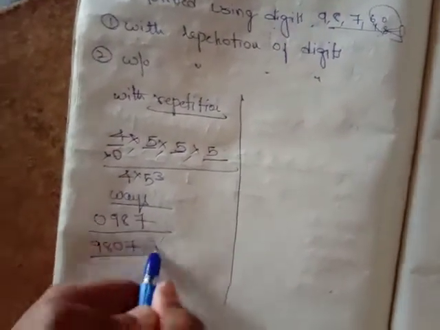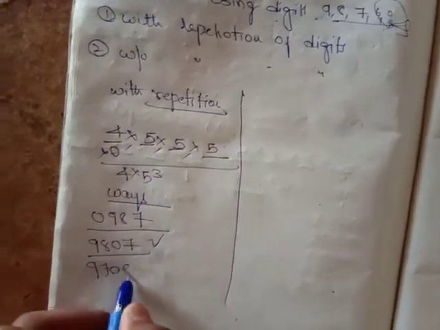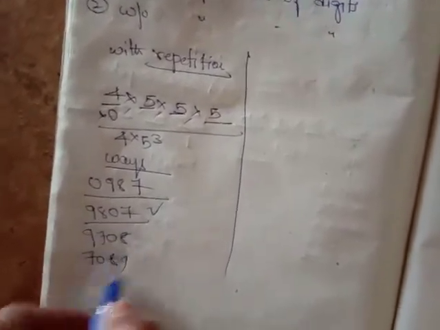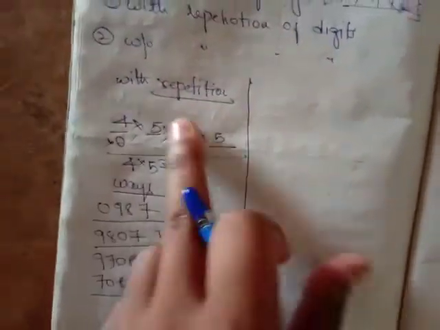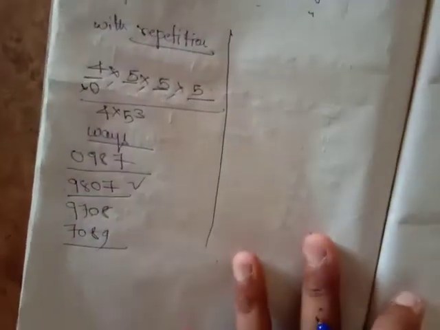9807 is a 4-digit number. 9708 is a 4-digit number. 7809 is a 4-digit number. Right, friends? So in this manner, how many ways can I repeat the digits? They can be repeated in 4 into 5 cube ways.